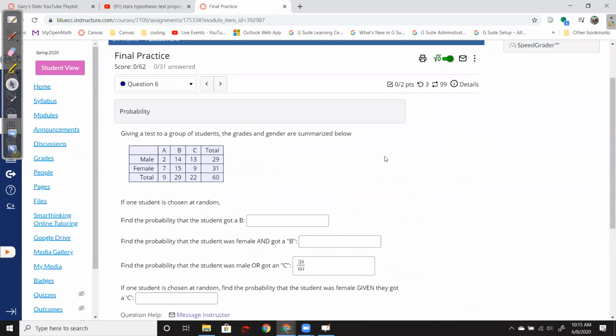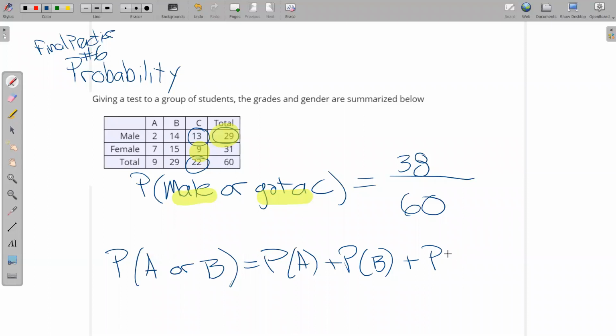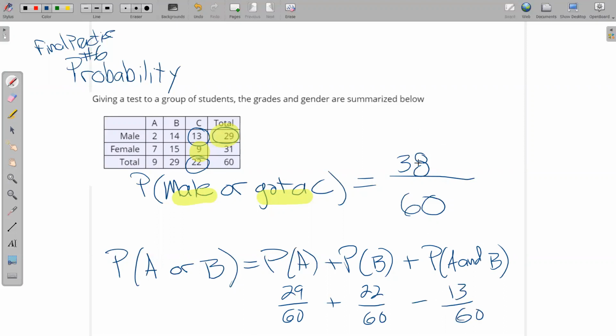There was a formula given in the book for this. The formula went like the probability of event A happening or event B happening is the probability of event A plus the probability of event B minus the probability that they both happen, so that would be A and B. That would be like taking the 29, adding the 22, and then subtracting that overlap of 13. We'll still get 38 in the end. So that would be 29 out of 60 plus 22 out of 60 minus, we double counted that 13 out of 60, which still leads to that 38.